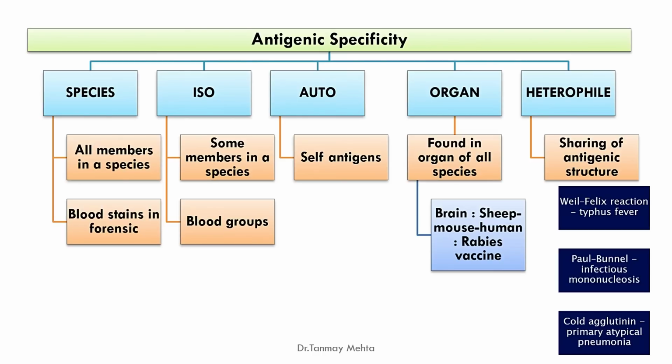For example, the Weil-Felix reaction, which is used to diagnose typhus fever, in which we utilize the Proteus bacterial antigen to detect antibodies against rickettsia. The Bunnell test, which is used to diagnose infectious mononucleosis, in which we utilize RBC antigen to detect antibodies against Epstein-Barr virus. And the cold agglutinin test, which is done in primary atypical pneumonia, usually caused by mycoplasma.